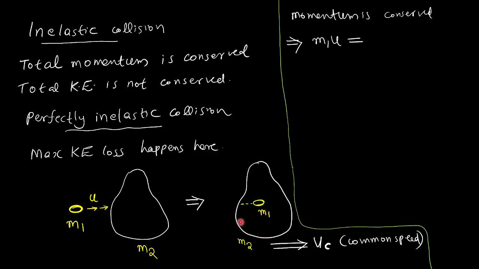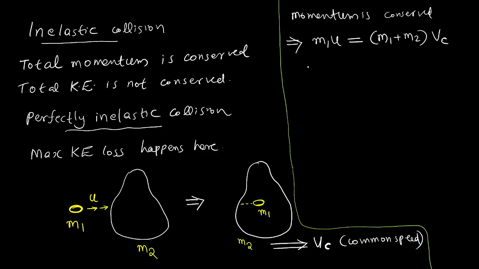The final momentum will be with m1 plus m2 as the single mass. Understood? m1 plus m2 is moving together. So this entire body has the mass m1 plus m2. No loss in mass happens here. The total mass is moving with the common velocity Vc. Vc means common speed. So the final momentum will be total mass into velocity, that is (m1 plus m2) into Vc.